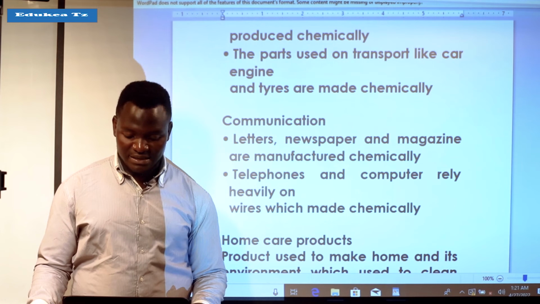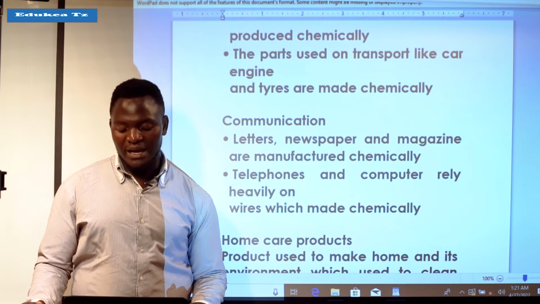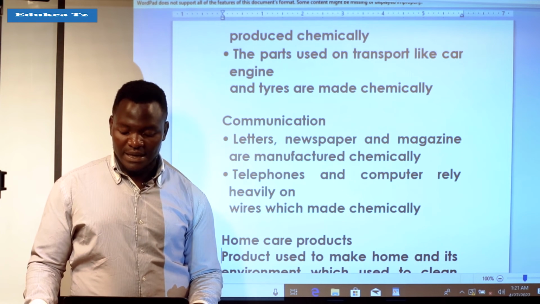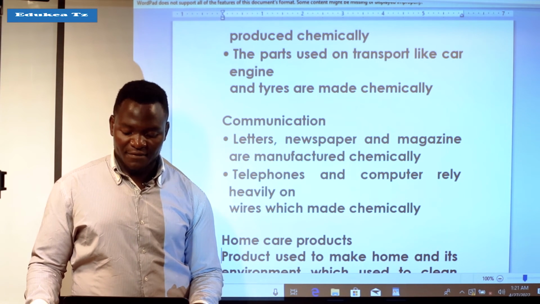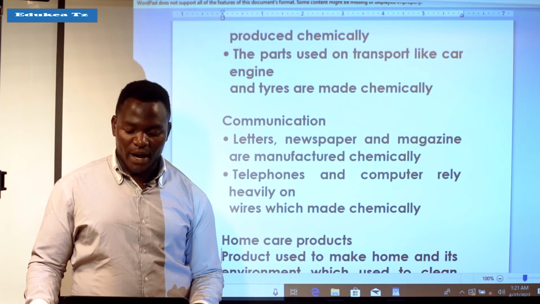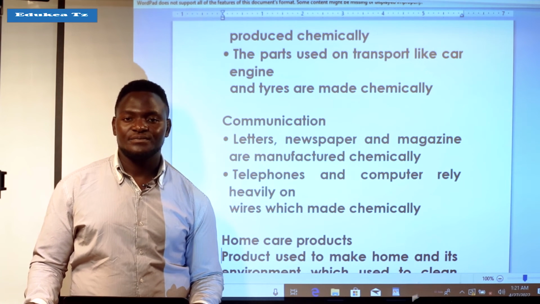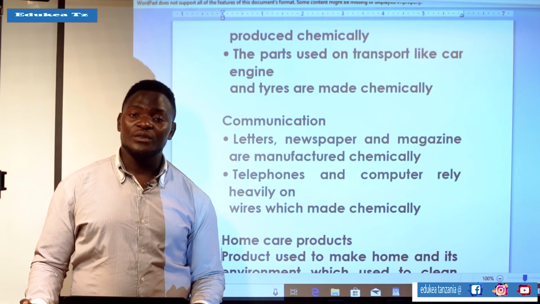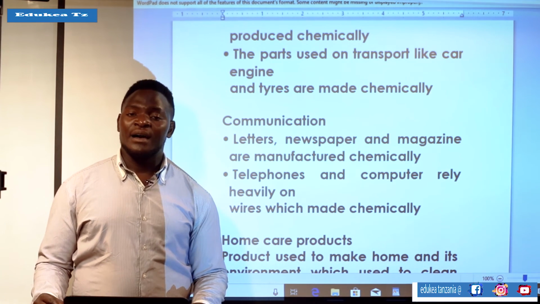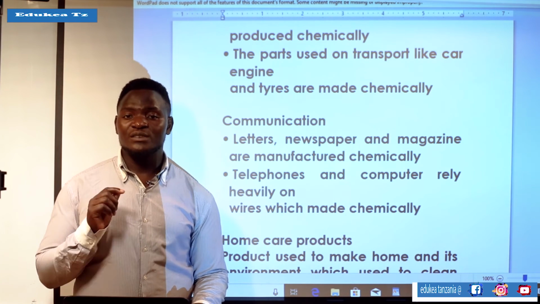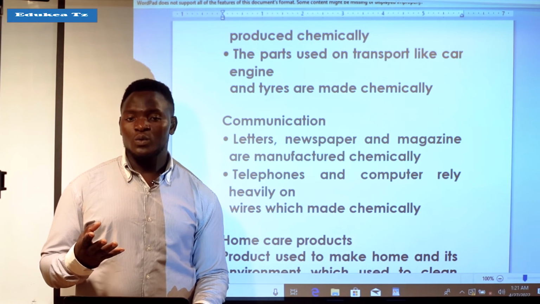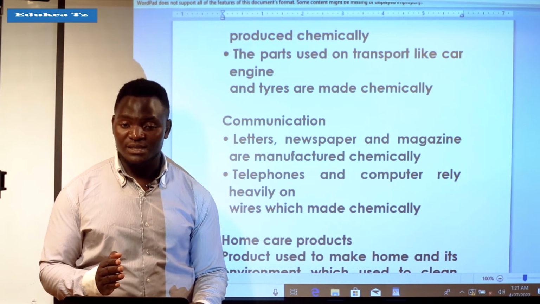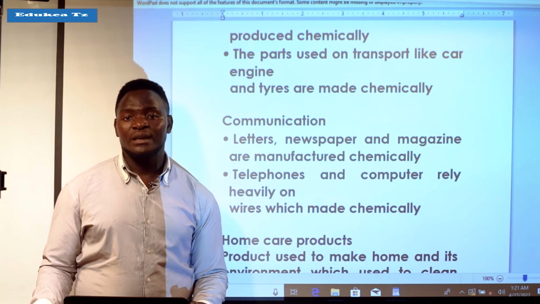Magazines are also manufactured chemically. Telephones and computers rely heavily on wires, which are made chemically. You can see computers and phones are all made chemically, because they use wires, and we can see they pass through different chemical processes to be made.